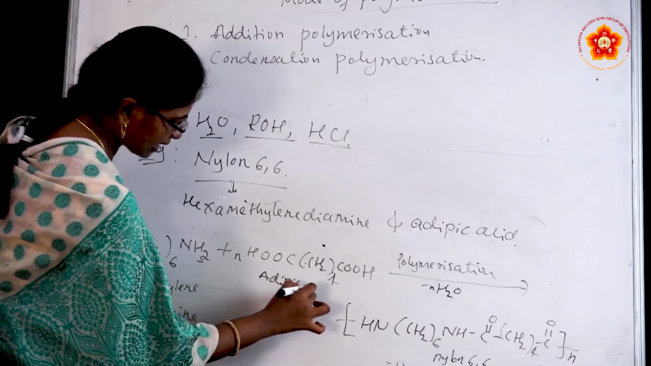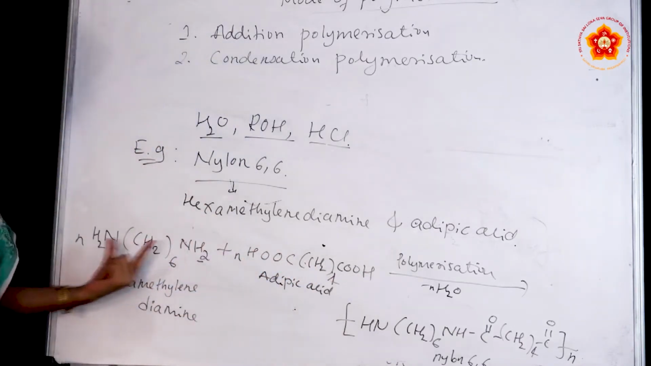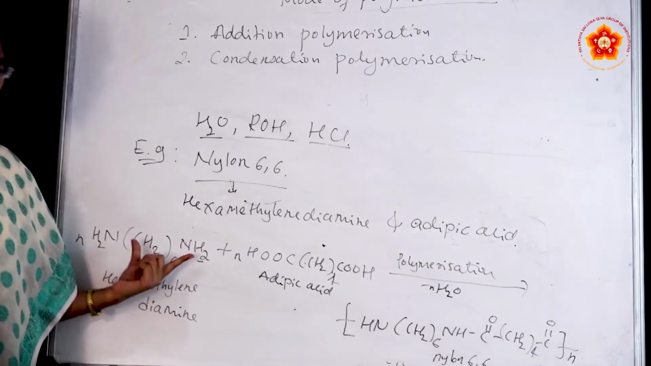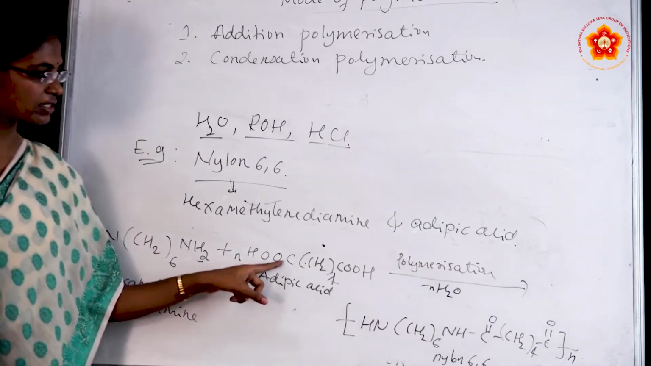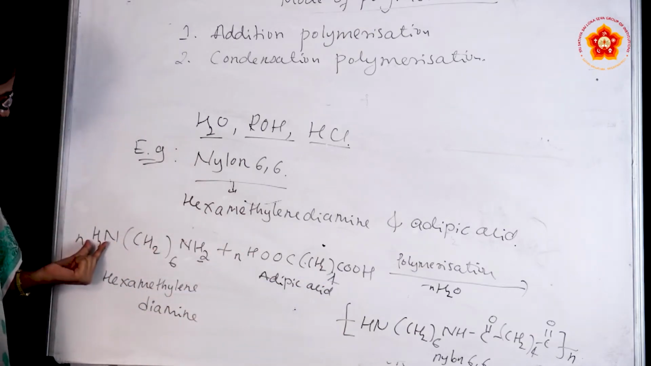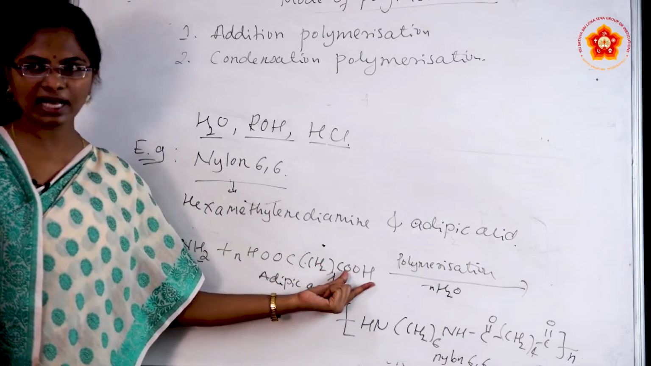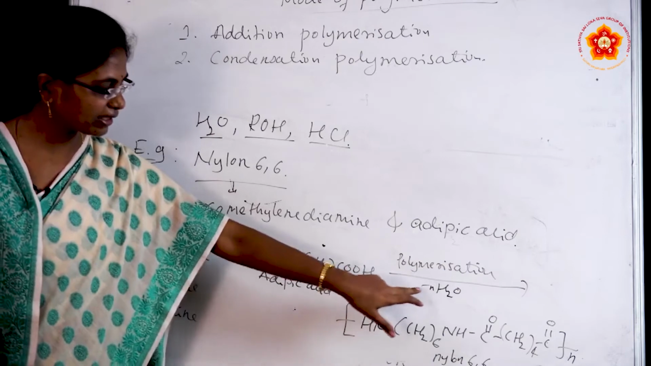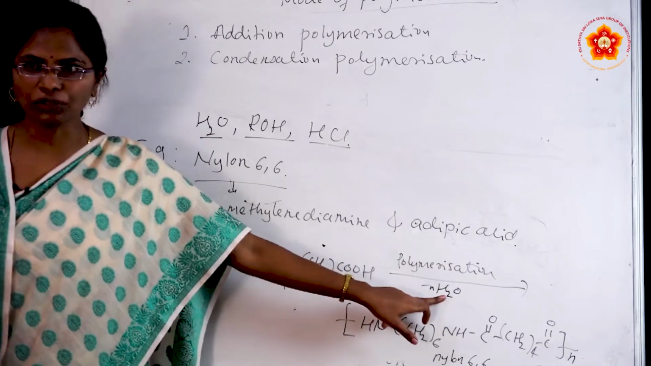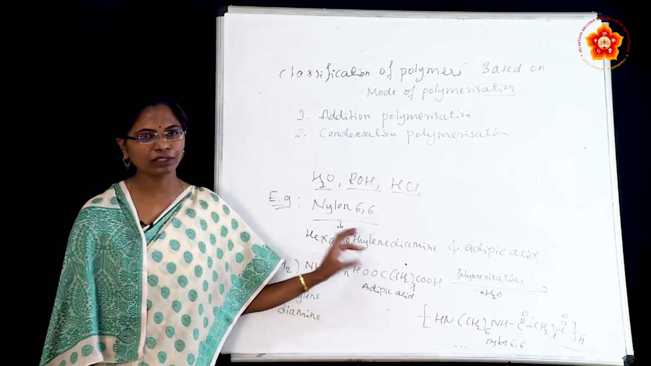Okay, see here, this molecule is adipic acid. Adipic acid has acidic groups, there are 2 acidic groups, and here also there are 2 amine groups, which are functional groups. So the H atom from the NH2 functional group and OH from the acid group are eliminated as a water molecule. Okay, remember, this is very important for the examination also.